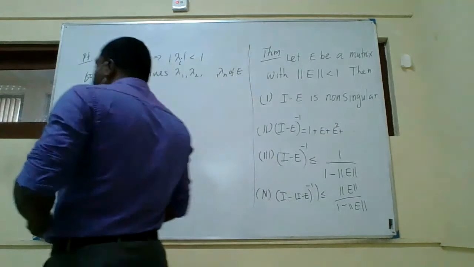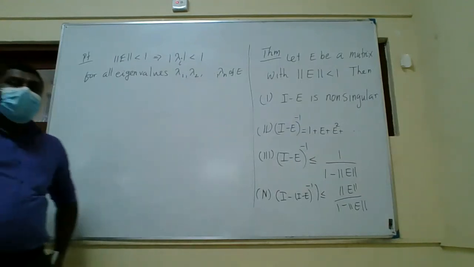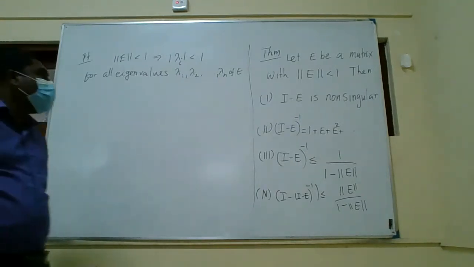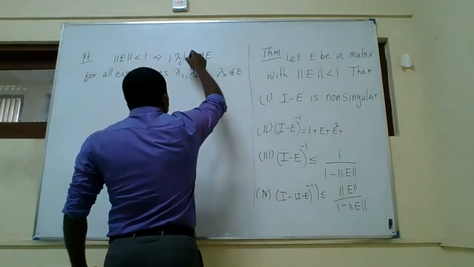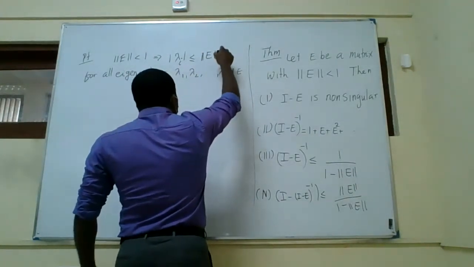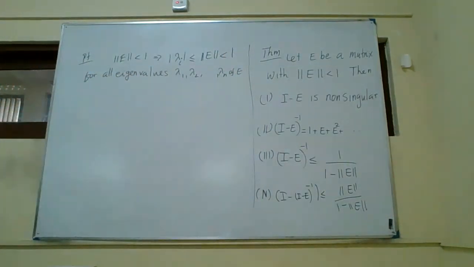And so because we already proved that lambda is less or equal to norm of E, right? The previous results. So because of that, if norm of E is less than 1, then lambda is less than 1, right? So basically I can name it like this. So we proved this, and this is less than 1. Right, so for all eigenvalues lambda 1 up to lambda n, this one is less than 1.